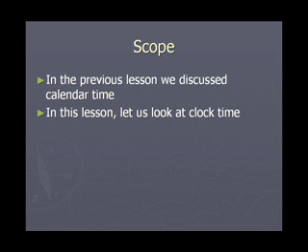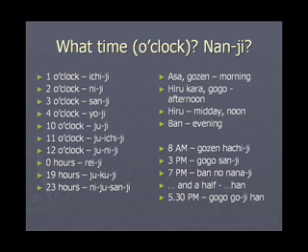We will learn how to tell time, and we will also learn to express events that are going to happen at a certain time. The question phrase used for asking for the time of the day is Nanji. Ji is the counter for time in hours and stands for o'clock. Jikan is the word for elapsed time. The counter Ji is not used for counting elapsed time. It's used only for the clock time.